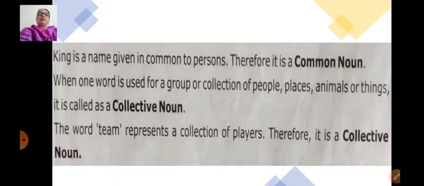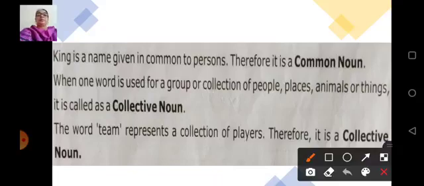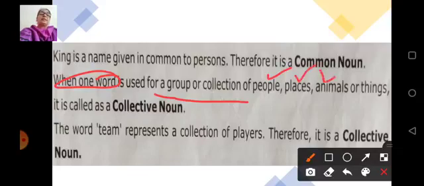When one word is used for a group or collection of people, places, animals or things, it is called a collective noun. Now what is a collective noun? When we use one word for what? For a group or collection of people, places, animals, things, it is called a collective noun.